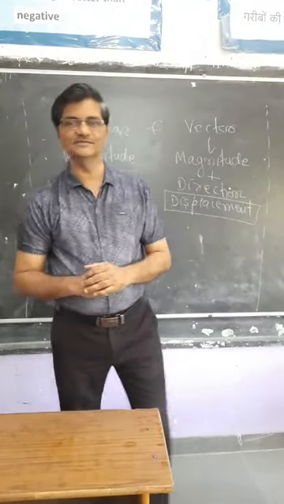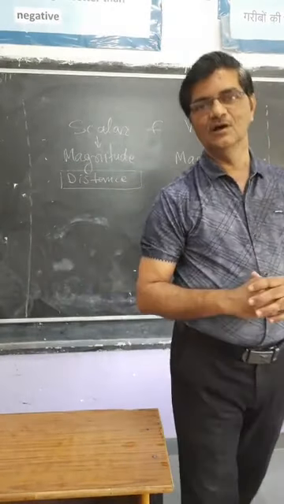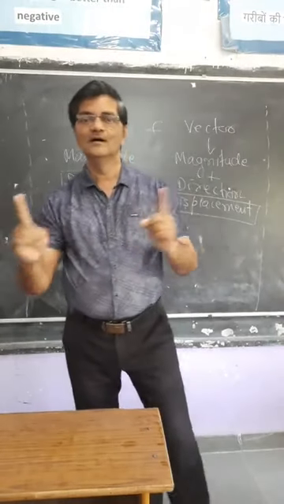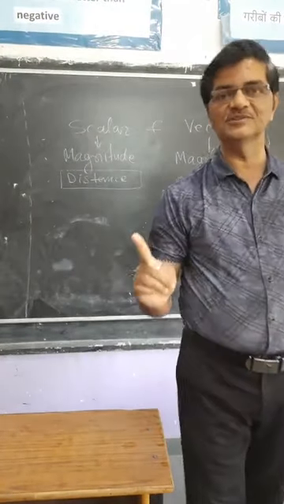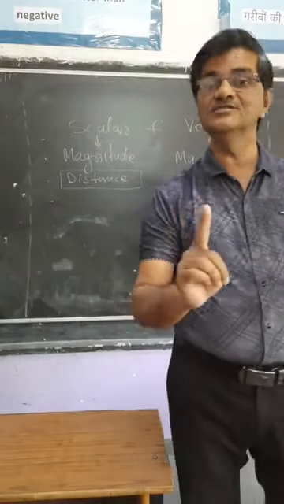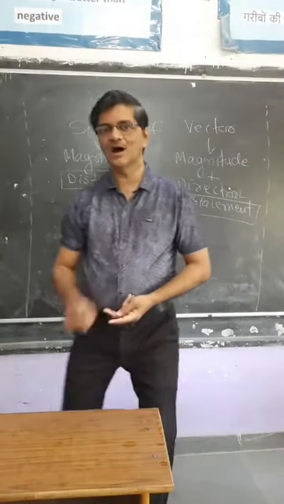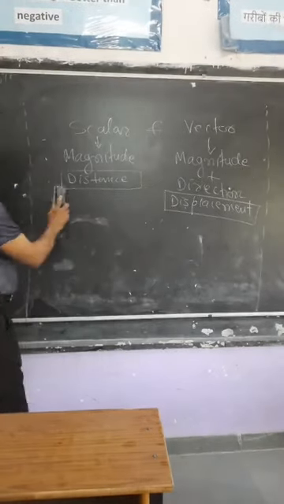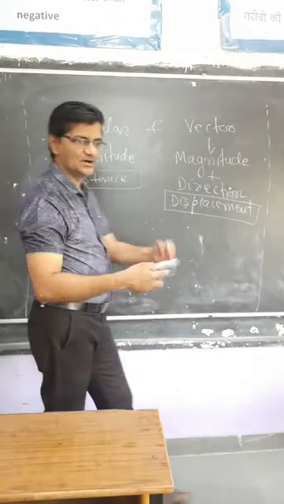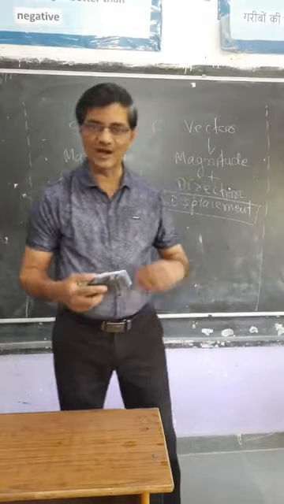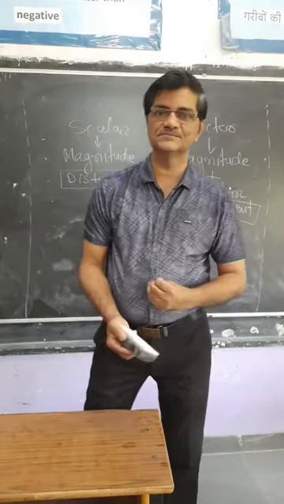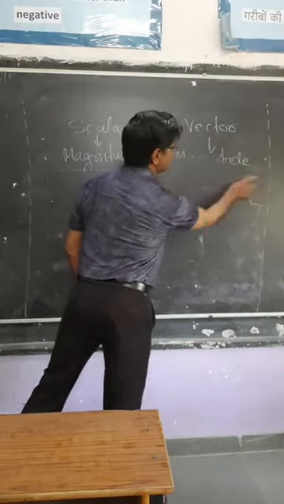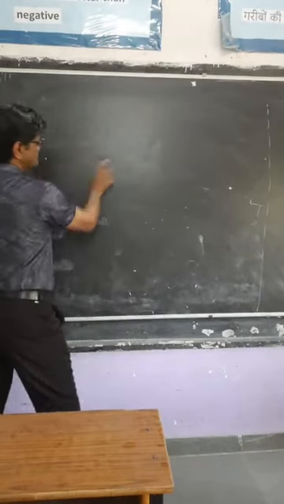The most important thing we studied was the difference between distance and displacement. I would like to recall that once again, because in the coming time you will need all these concepts.